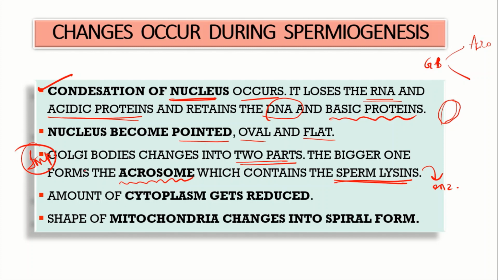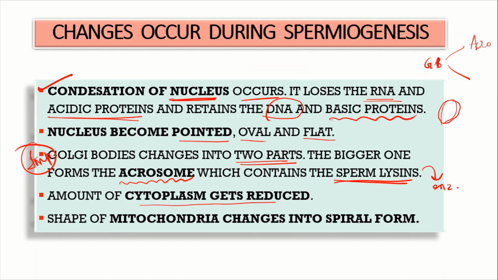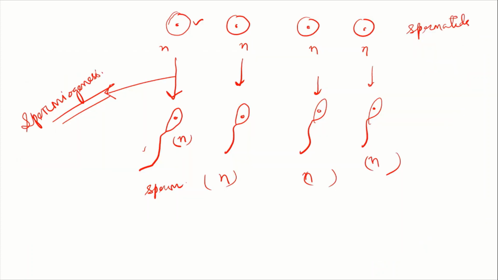And next, the amount of cytoplasm will get reduced. See, the shape of the cell is reduced now, that is why the amount of cytoplasm will also get reduced. Then the shape of mitochondria will change into spiral form. The shape of mitochondria that was somewhat like this will now change into spiral form. We will study about this in the ultrastructure of sperm section. So these are the few changes that occur during spermiogenesis.